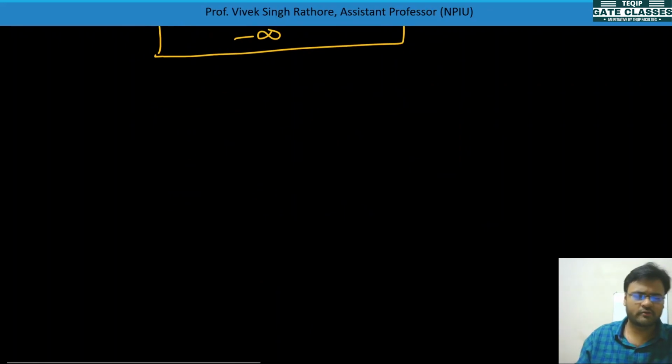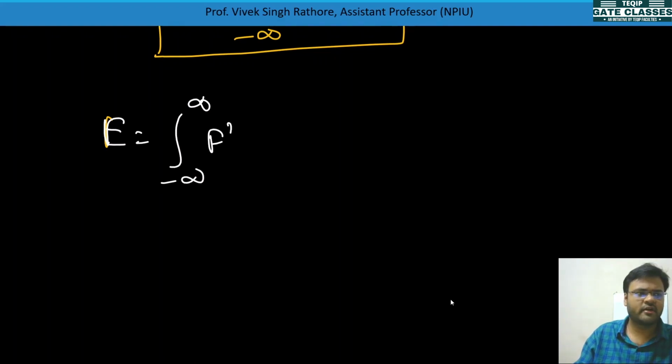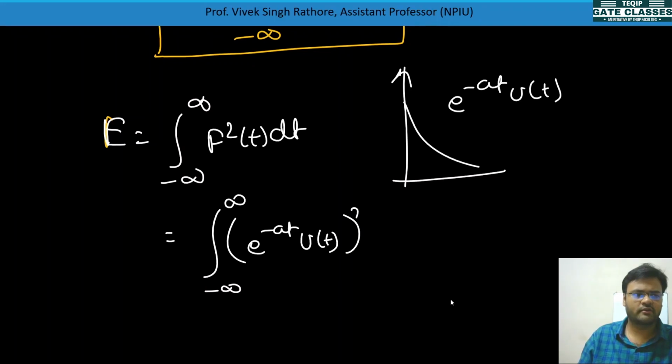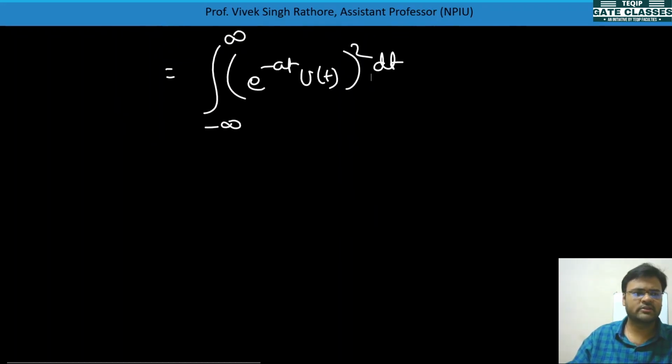So let's do it for this question only. The formula which we have seen: E is equal to the integral from minus infinity to infinity of f square t dt. You know f(t) was e to the power minus at u(t). So you can write it as the integral from minus infinity to infinity of e to the power minus at u(t) squared dt.